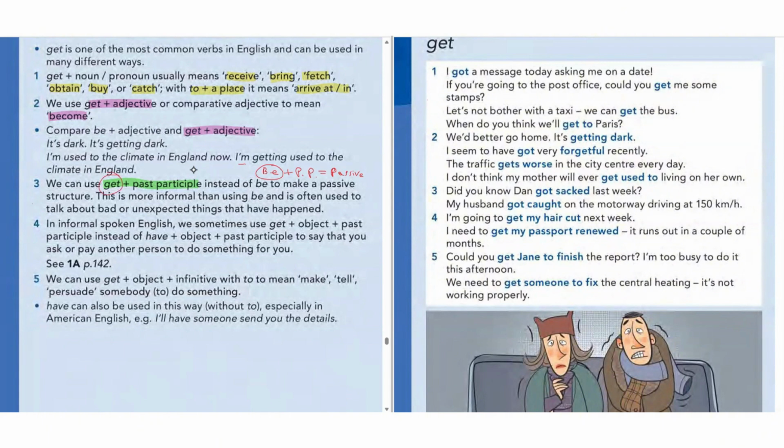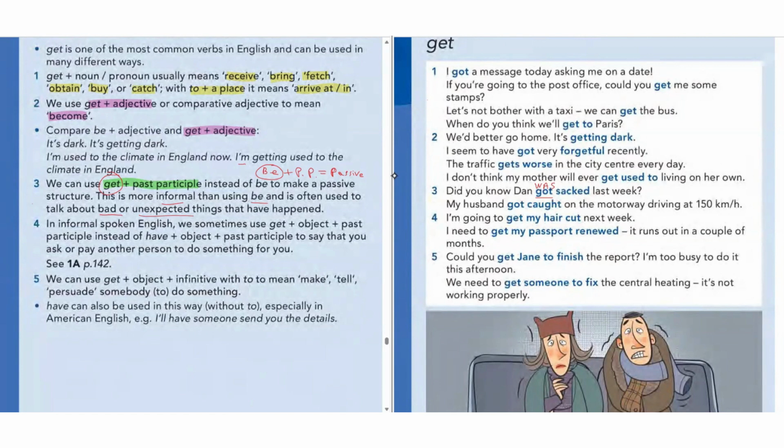It's a little bit informal. This is more informal than using be, and it's often used to talk about bad or unexpected things that have happened. Okay, number 3 is here. Do you know Dan got sacked last week? You see, got sacked last week. It should be was sacked. So got is more informal, and natives use it a lot.